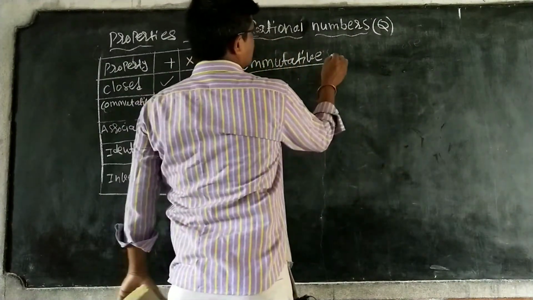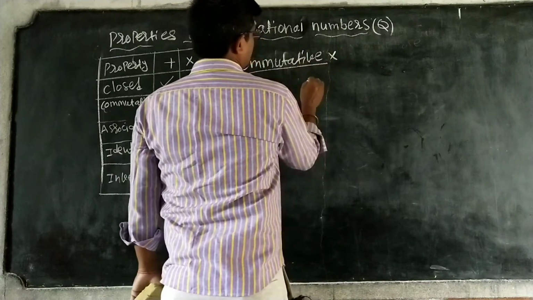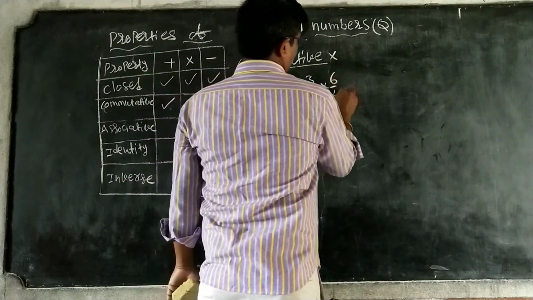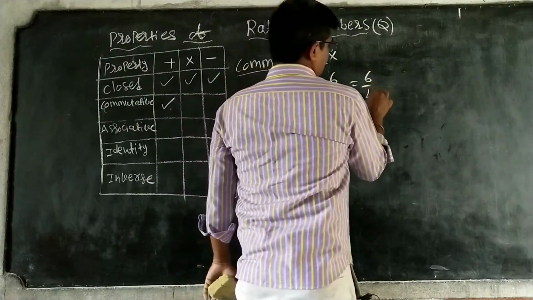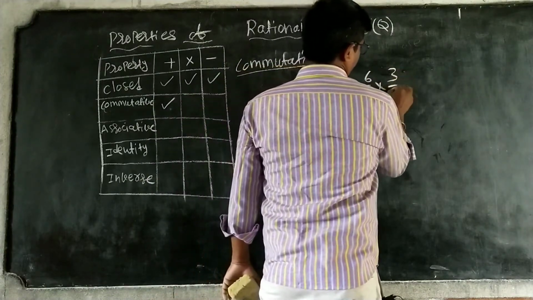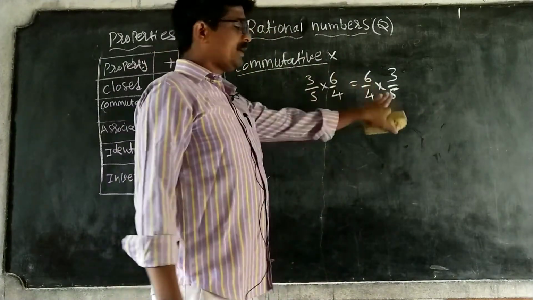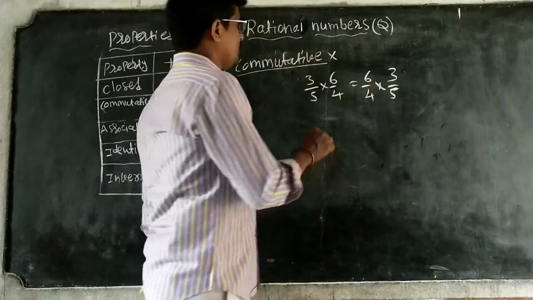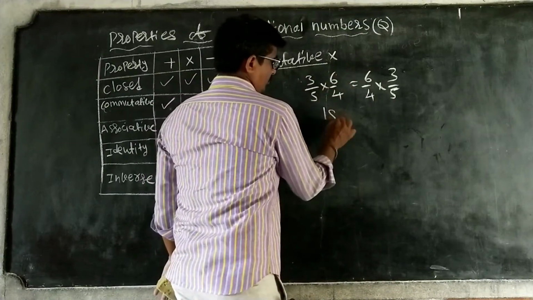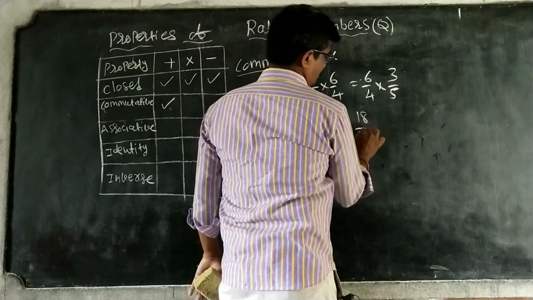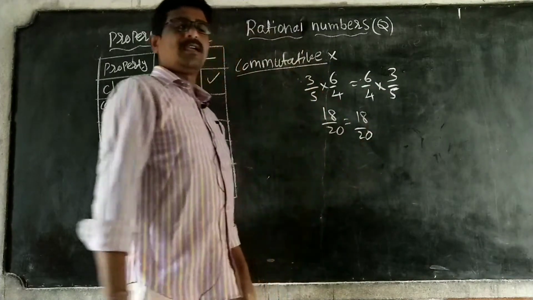So, multiplication. What is multiplication? Take any 3 by 5 into 6 by 4, which is equal to 6 by 4 into 3 by 5. Both are different, but both are the same numbers; I am changing the order only. So 18 by 20, and this is also 18 by 20. So automatically it is commutative.